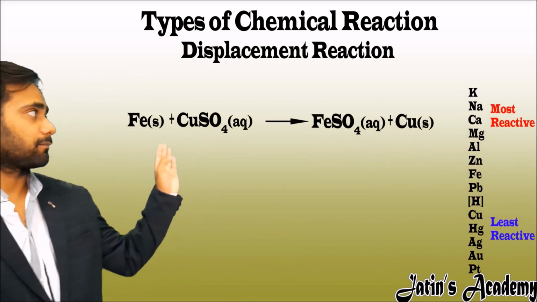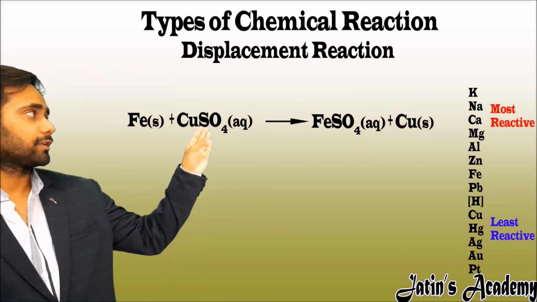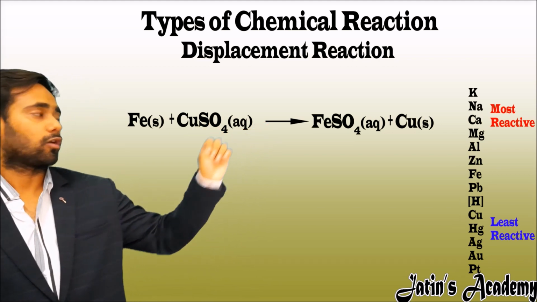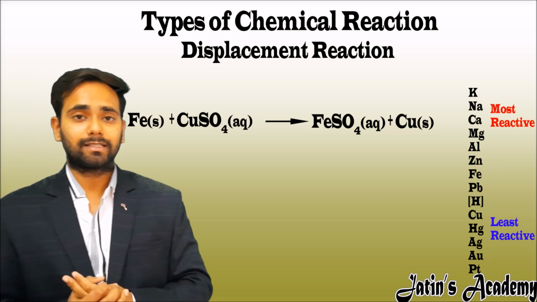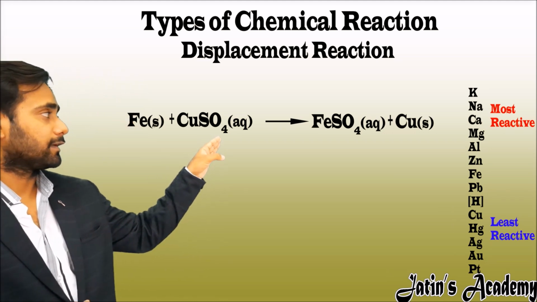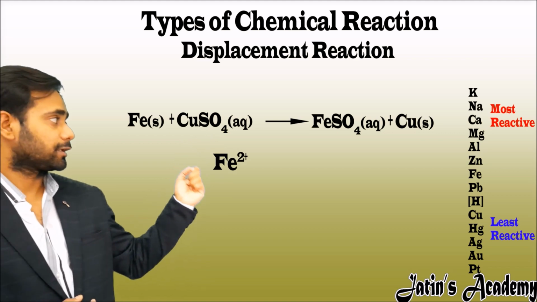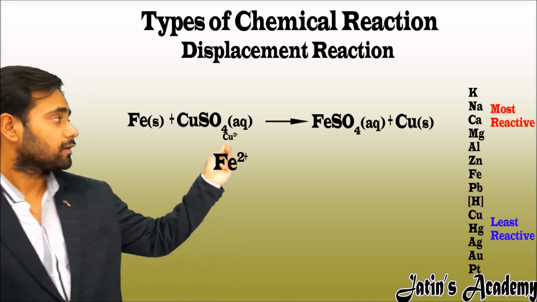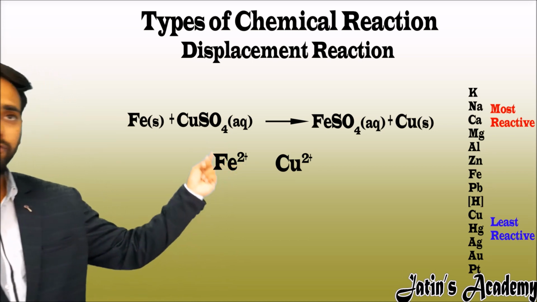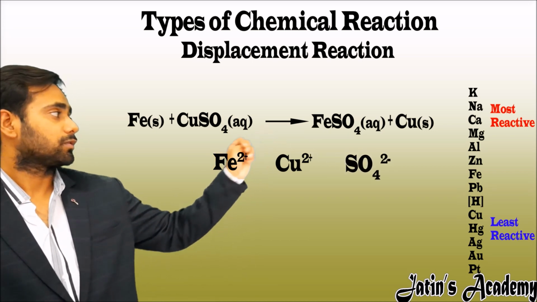Let's take the example when iron reacts with copper sulfate, it gives iron sulfate and copper. Now see the ions. Now see what happened in the reaction. When the iron goes in the solution, it becomes Fe2+, and copper sulfate goes in the solution and becomes copper 2+ and SO4 2-.